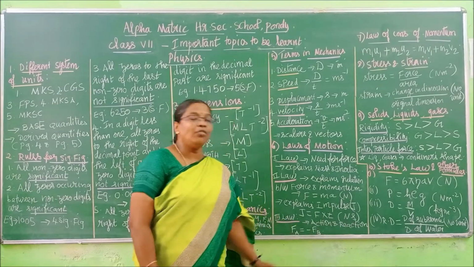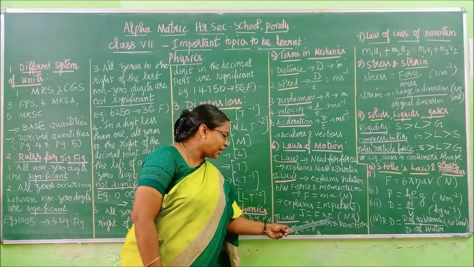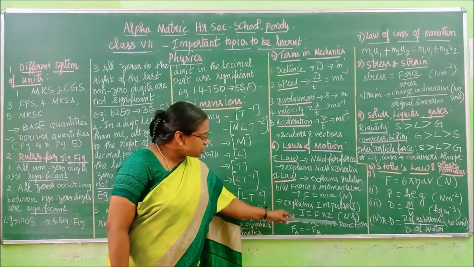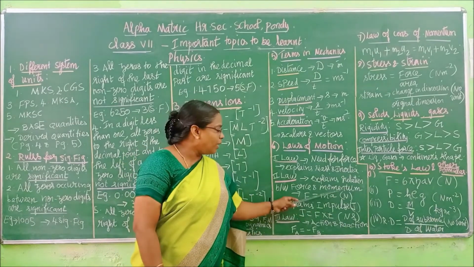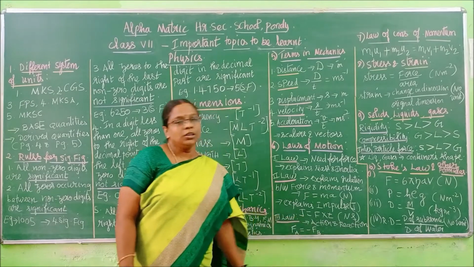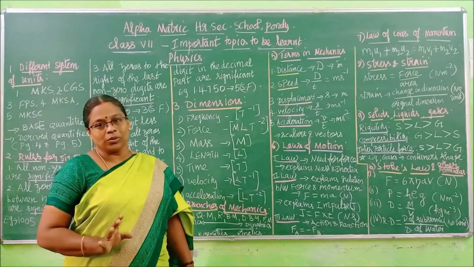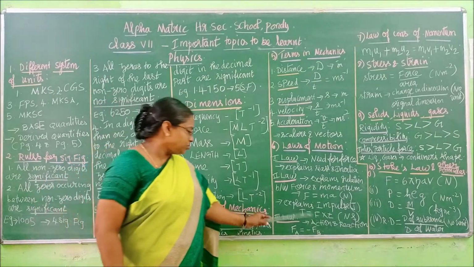What is the unit of impulse? Newton second. Force unit is Newton, time unit is second. Similarly, momentum will also have the unit Newton second. Both momentum and impulse have the same unit, Newton second.